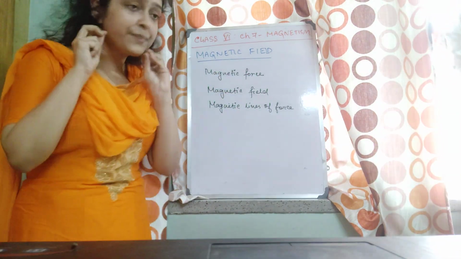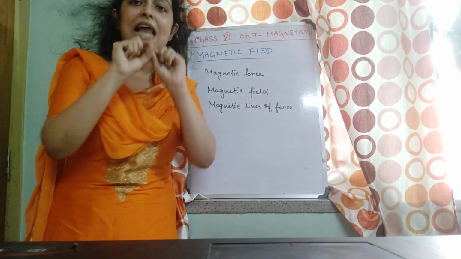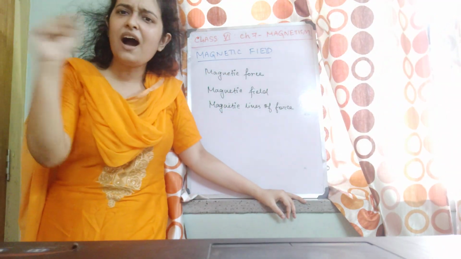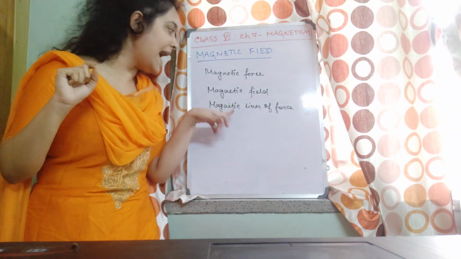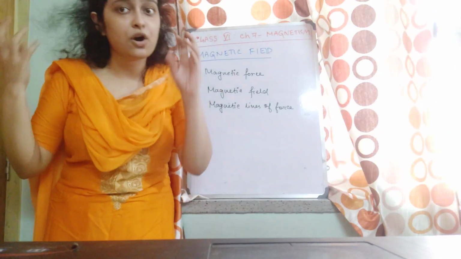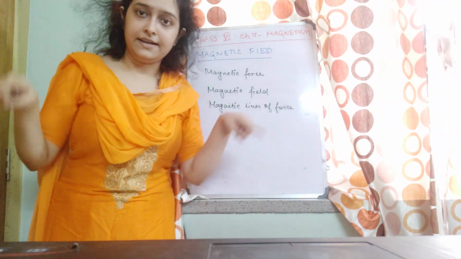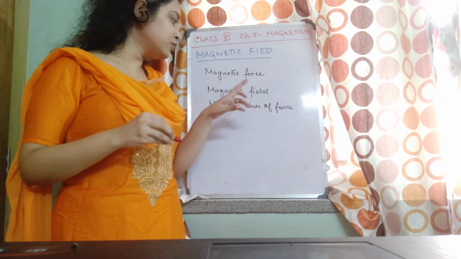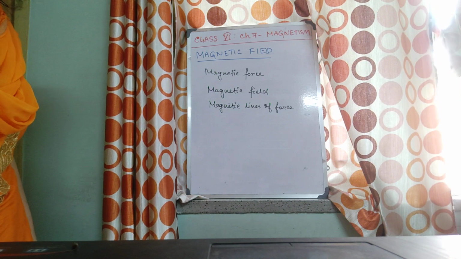And we represent the magnetic field with the help of some curved lines. Those curved lines are known as the magnetic lines of force. Why lines of force? Because they represent the magnetic field.